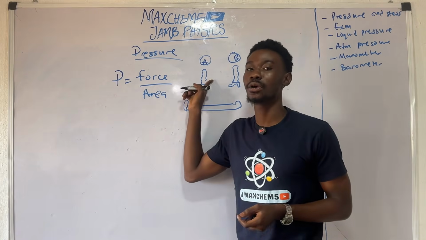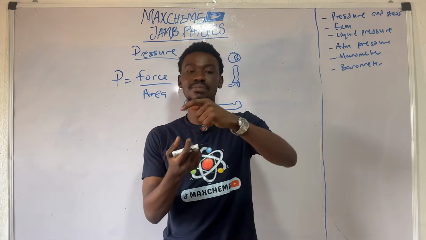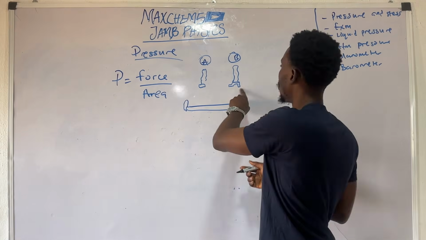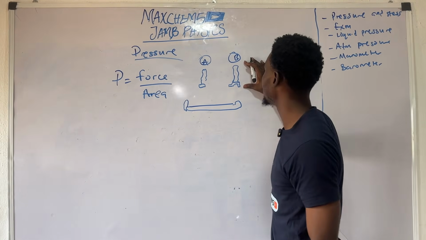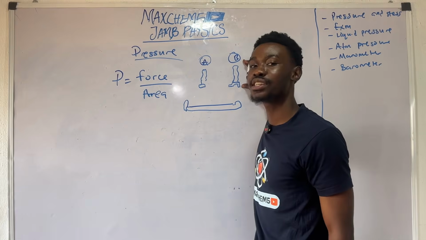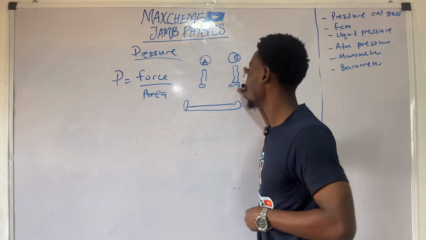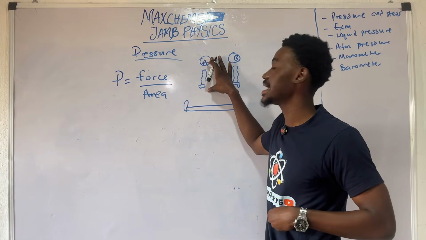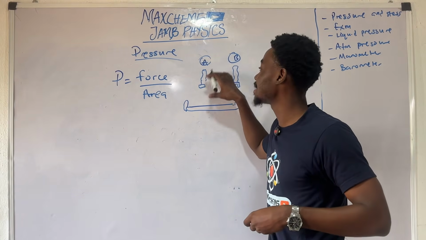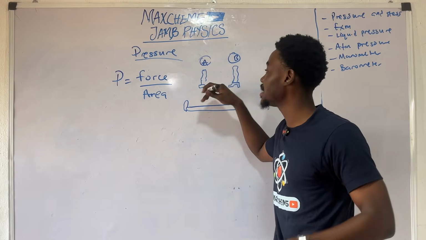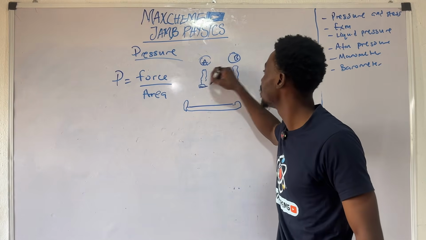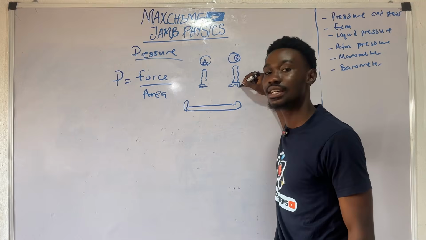The reason why is something called pressure. The smaller area of the heels the girl is wearing would simply have more pressure on your body, which can easily pierce through your skin compared to the sneakers that A is wearing. A has flat sneakers, meaning it has more cross-sectional area compared to the heels the girl is wearing.